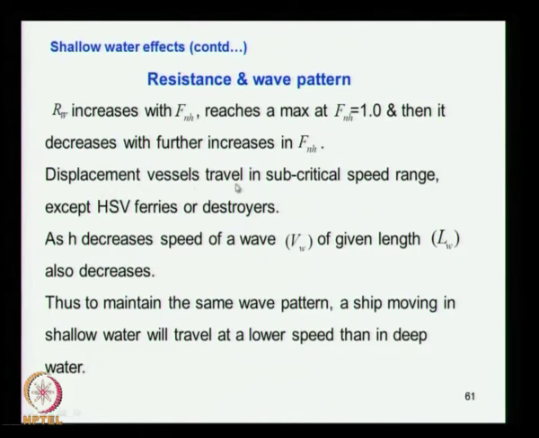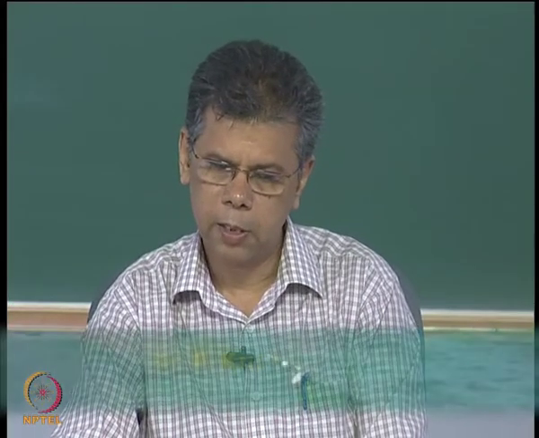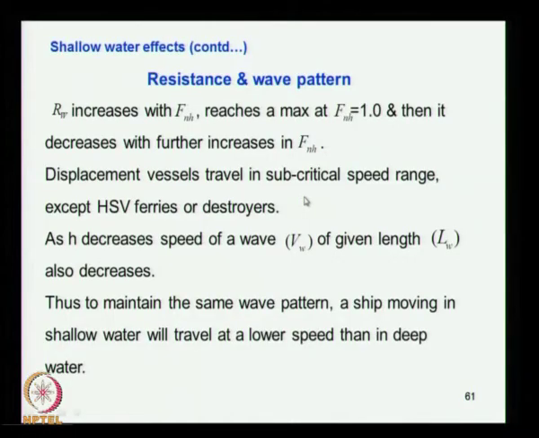So displacement vessels travel at subcritical speed. Most of the displacement vessels, such as cargo ships, operate at a Froude number Fnh less than 1, except high speed vessels (HSV), high speed passenger ferries, and also destroyers and other naval vessels which go at a very fast speed. So these vessels will be operating in the supercritical range.